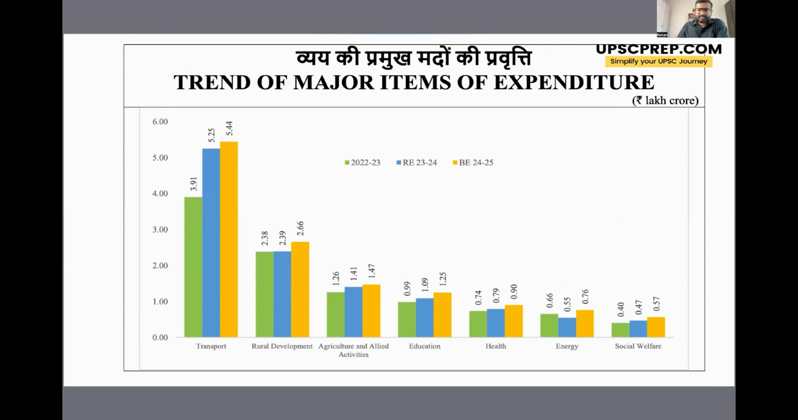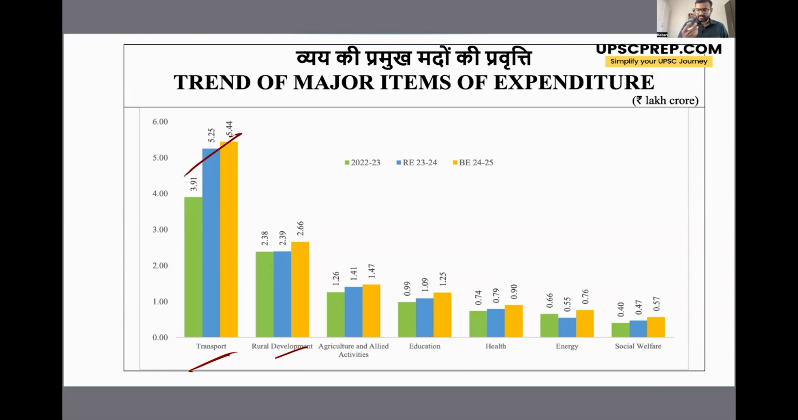Now, the next graph shows the trend of major items of expenditure. So this shows that where the government focus lies. किस sector में सबसे ज़्यादा government expenditure कर रही है. So as you can see, the most of the expenditure, the maximum amount of expenditure is in transport. So a lot of focus in building roads, railways, civil aviation, airports, and all that, right? So यहाँ पे सबसे ज़्यादा expenditure हो रहा है.